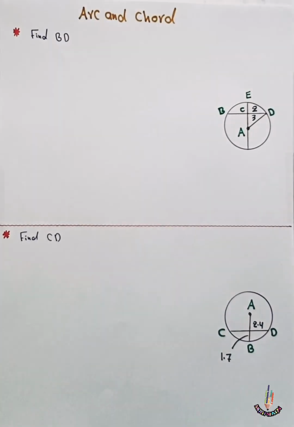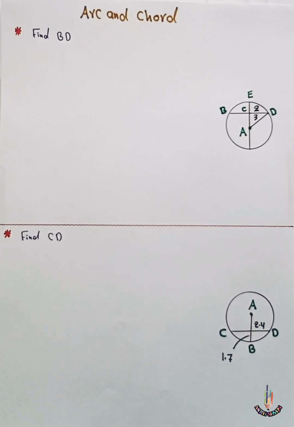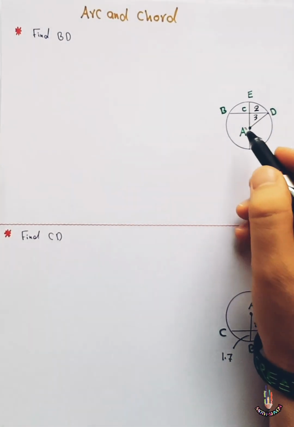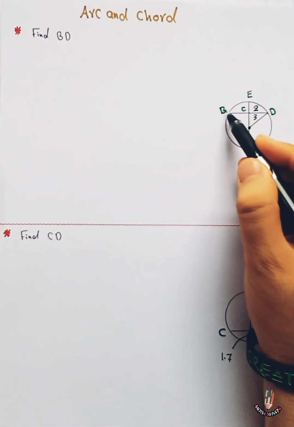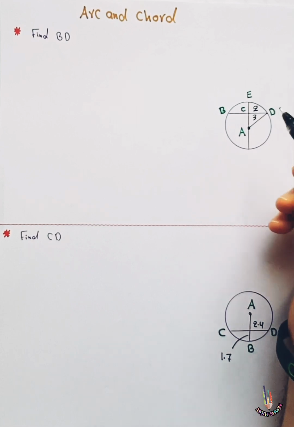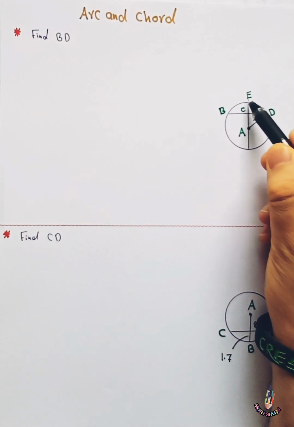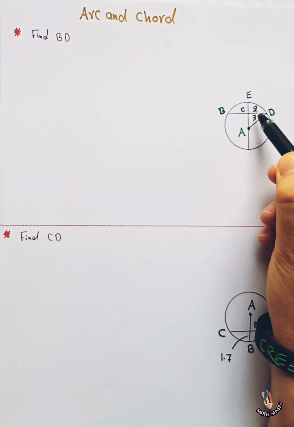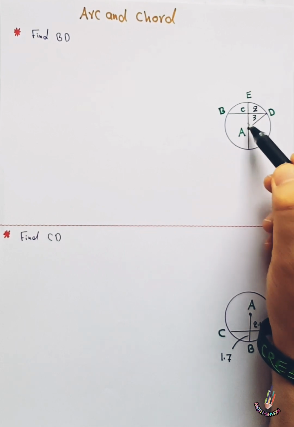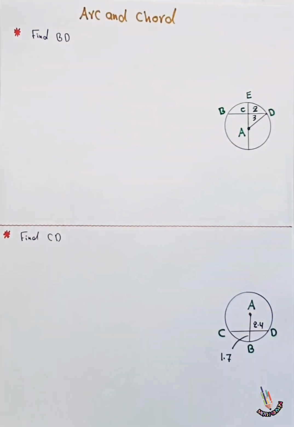After that, we can use the theorem of perpendicular diameter for solving this problem. In this problem, you have to find the measure of BD. You have to find this measure. The measure of CE is 2 and the measure of CA is 3. So first, we have to find the measure of AD.